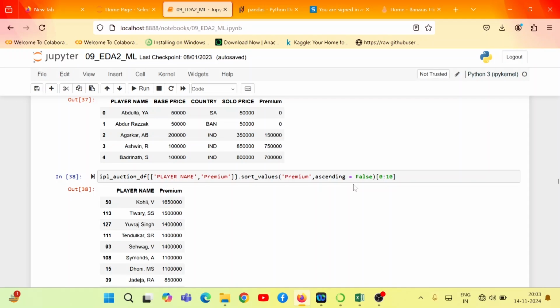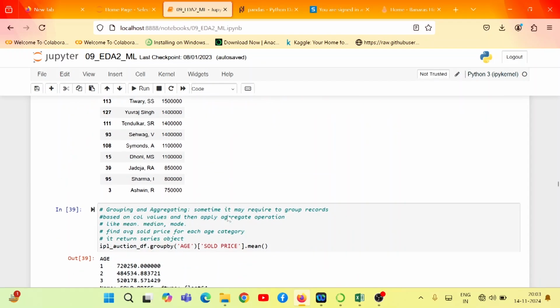If you see this result, Virat Kohli was auctioned with the maximum premium on the base price. So he has got the maximum premium.